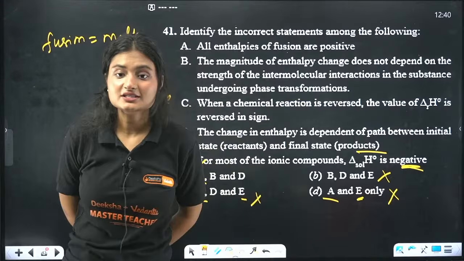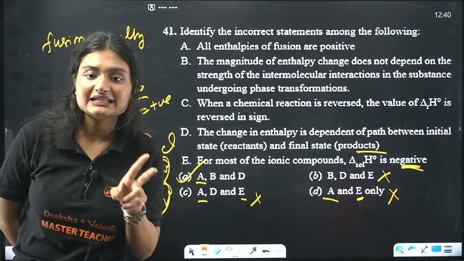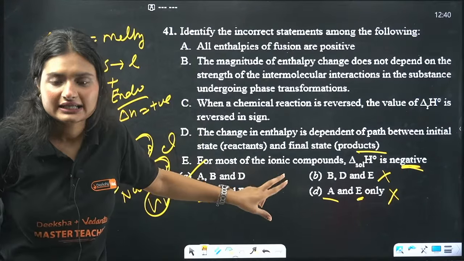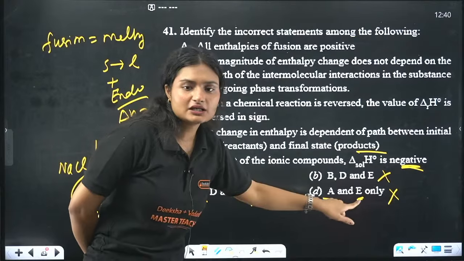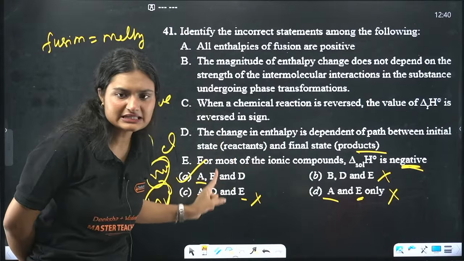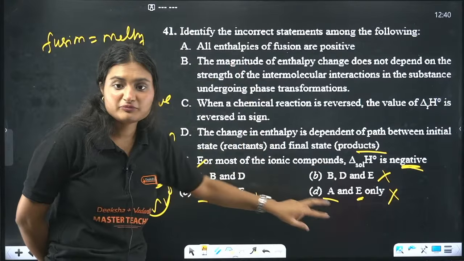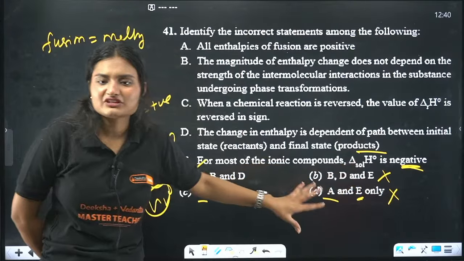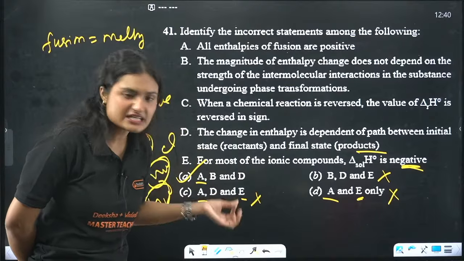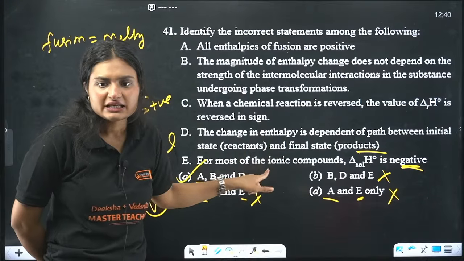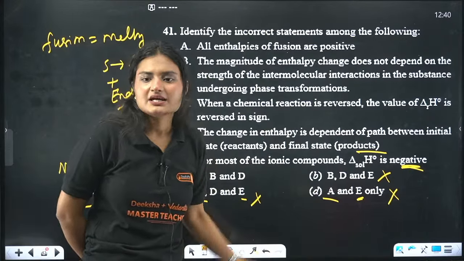I found the correct answer only by answering two statements, first and last one. Whenever you are dealing with these kind of statement based questions, just approach it the way I approached it. Look for the option that is present in all of them. A statement is present in all of them. Eliminate A, and using A we eliminated option B. Then see the next one. E is there in both of them. Or you could have started with D also, whatever your choice. E was incorrect, so that means this also eliminated, this also eliminated. A is my correct answer. Rest you can also check.